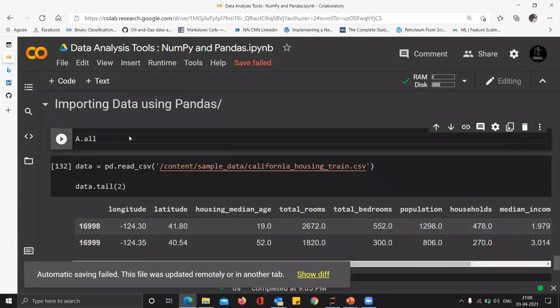You can see in Colab, we don't need to press anything. It automatically gives us all the suggestions. But in Jupyter Notebook, as soon as you press the tab key, you will find out all the list of possible methods or attributes that you can apply to that particular data type.